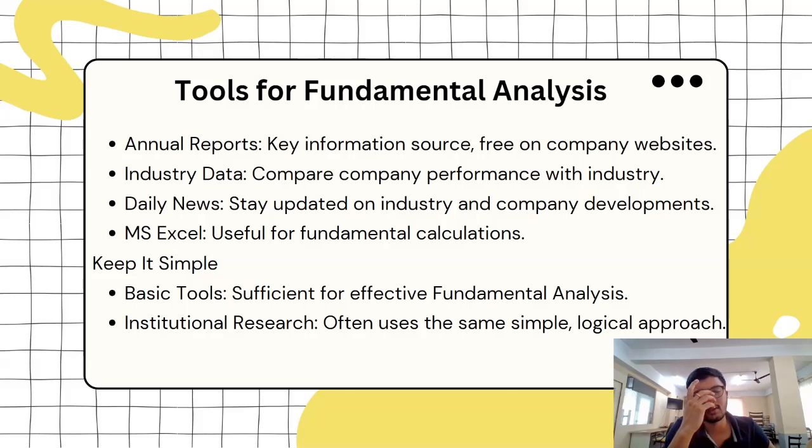Whatever sector you think is going to go up over these years, you need to go through the industry and company developments daily. For example, if some company is going into product development, or something related to AI, whatever is happening nowadays, you can take a look and invest in those particular companies. So you need to stay updated daily.